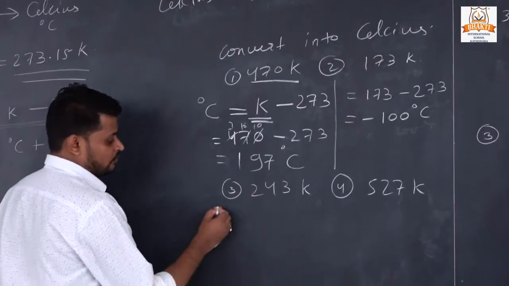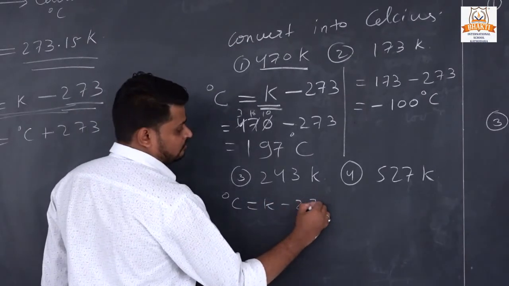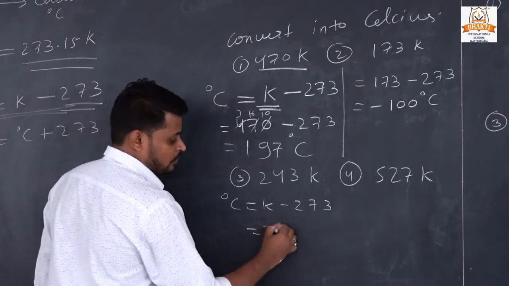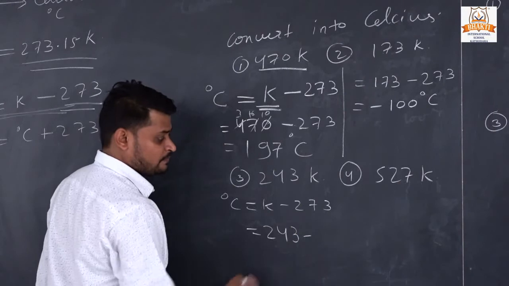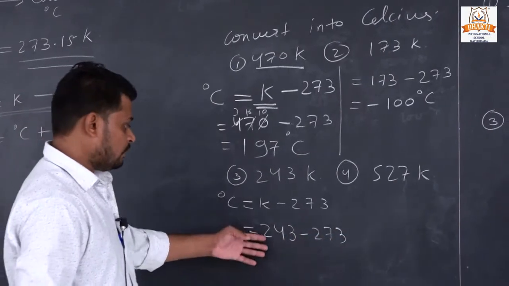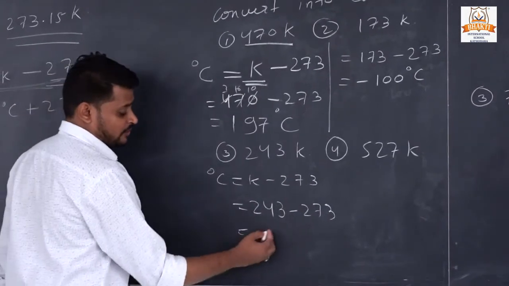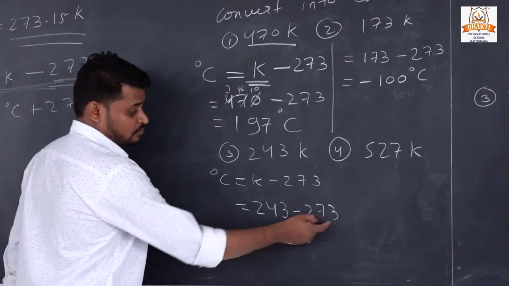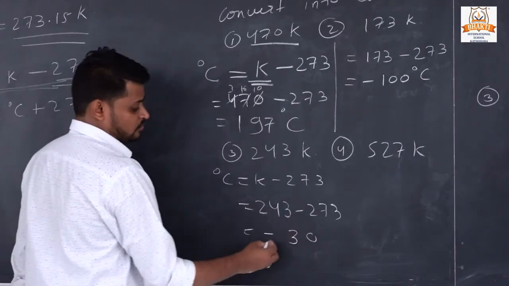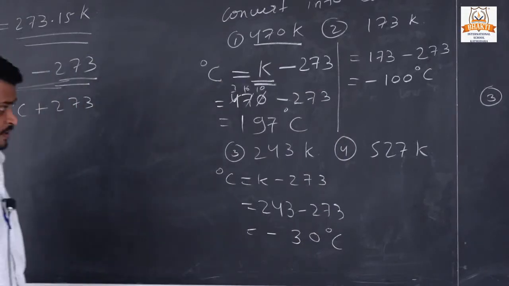Now our third example. In that also we will take the same formula, Celsius equals Kelvin minus 273. Here the value of Kelvin is 243 minus 273. Here also we are subtracting a larger number from a smaller one, so our answer is negative. 3 minus 3 is 0, 7 minus 4 is 3. So the answer is minus 30 degrees Celsius.